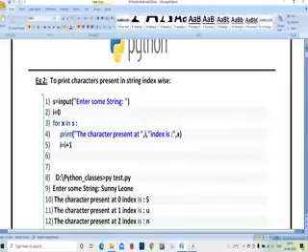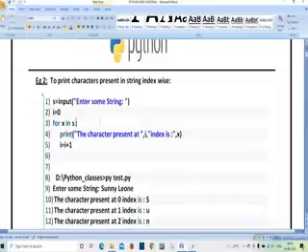So whatever input you are entering, print the character present at i, meaning the character at the 0th index. For example, I have entered Vasu. i is equal to 0. In Vasu, V is at 0 position, A is first position, S is second position, and U is third position. So i is at 0 position. What is the output I am going to get? V is going to print.